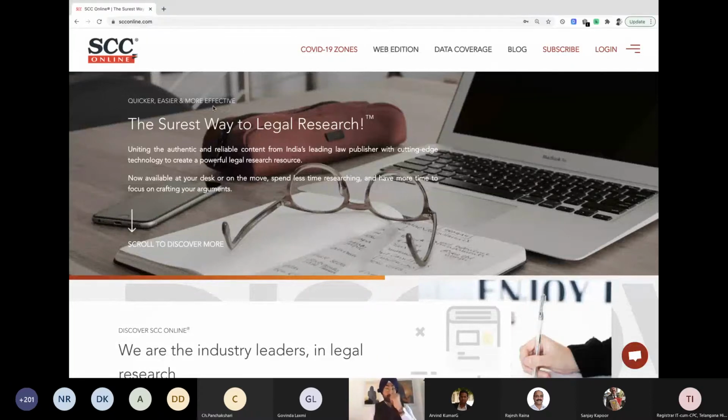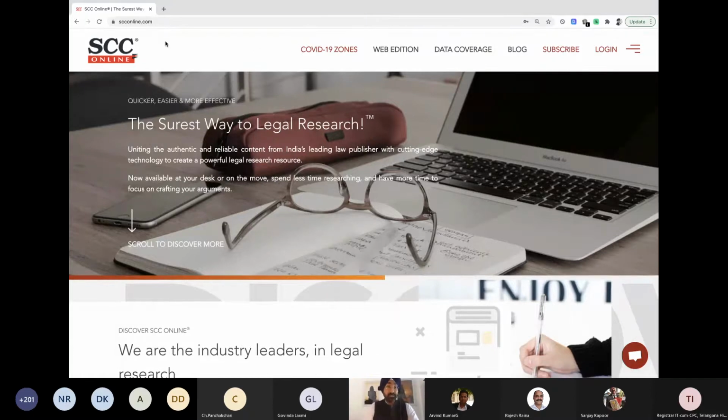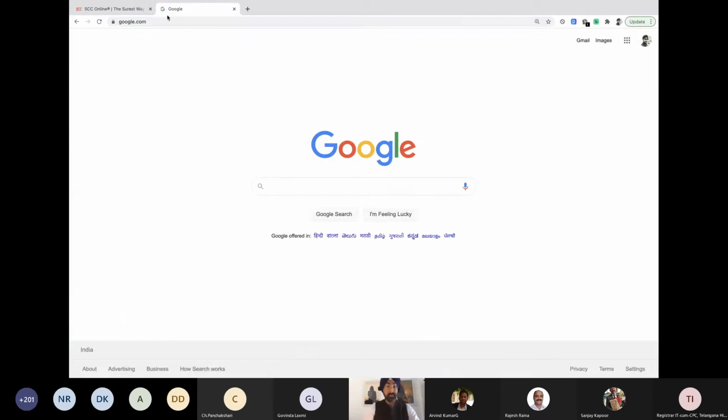The first and most important thing is the URL for this particular website. In any browser, it can be Google Chrome, Firefox, or Chromium on Ubuntu, any browser would do. You can just type sconline.com, SCC Online, which stands for Supreme Court Cases Online, and this website will open. You can also do a Google search in case you don't remember the website address.